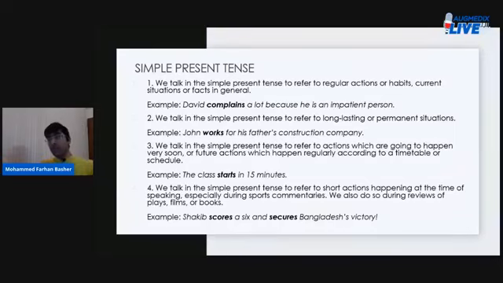Circumstance number 4, under which we can choose to say things in the simple present tense. We talk in the simple present tense to refer to short actions happening at the time of speaking, especially during sports commentaries. We also do so during reviews of plays, films, or books.